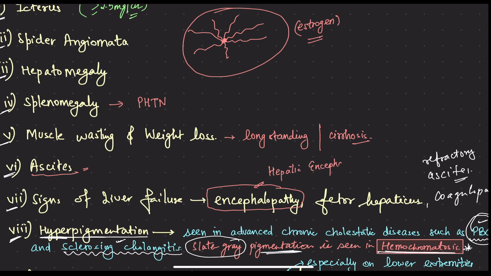Then there can be coagulopathy, very important. The liver synthesizes clotting factors. If clotting factors are not synthesized, there will be dysregulation of the clotting cascade, and it will lead to coagulopathy eventually. Then refractory ascites. So these are all the complications of liver failure.